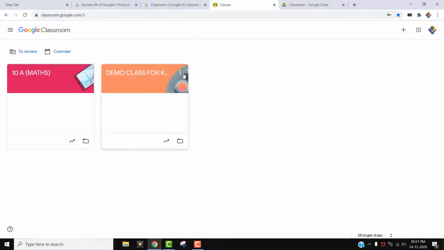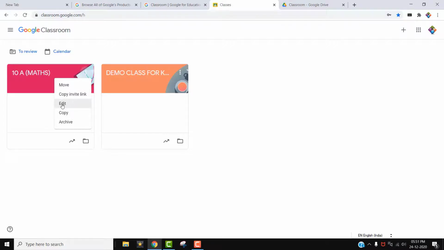Simply open Google Classroom, then you can see all the classrooms you made. If you want to add children, to send an invitation to any child for this class, you click on the three dots and Copy invite link. Then you can send this link through WhatsApp or email, and the children can join this class.